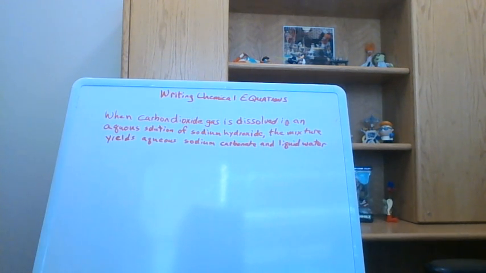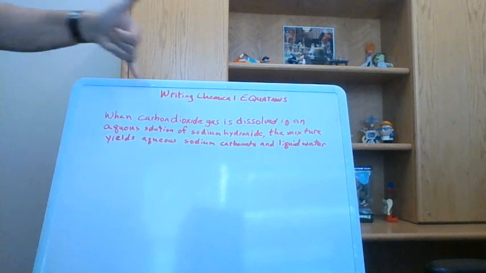So here we have another chemical equation described in words, and it says when carbon dioxide gas is dissolved in an aqueous solution of sodium hydroxide, the mixture yields aqueous sodium carbonate and liquid water. All right, so we have to decide what are the products and what are the reactants. So we're mixing carbon dioxide gas and putting it into sodium hydroxide. So those are things reacting, and what's produced are sodium carbonate and liquid water. So we need to figure out what the formulas are for these names.